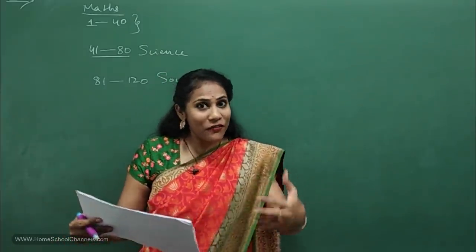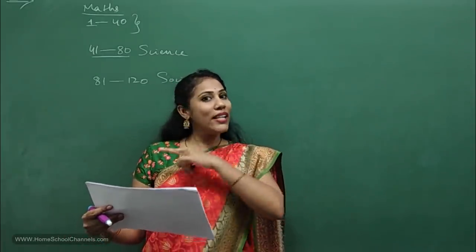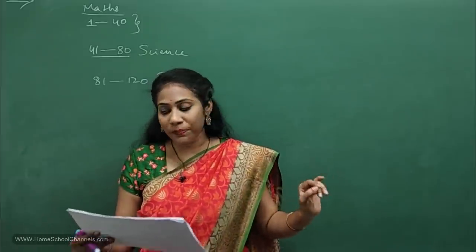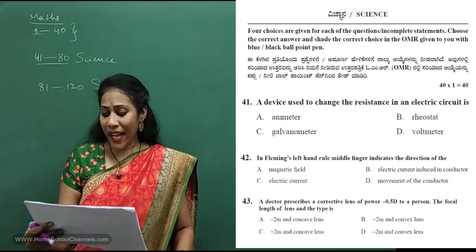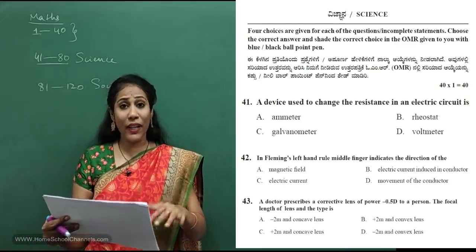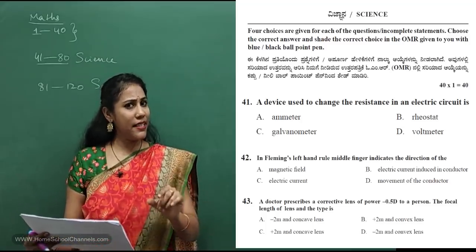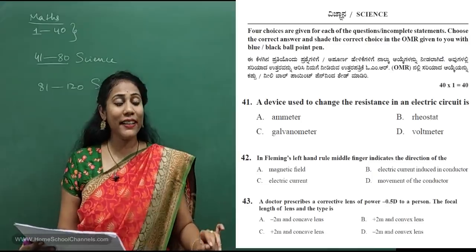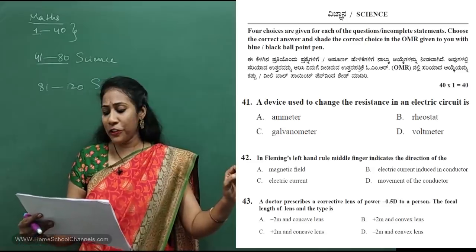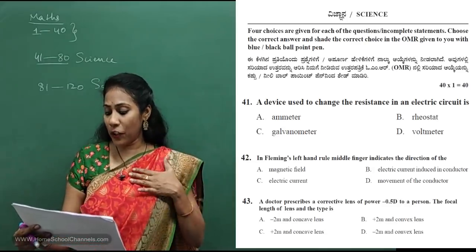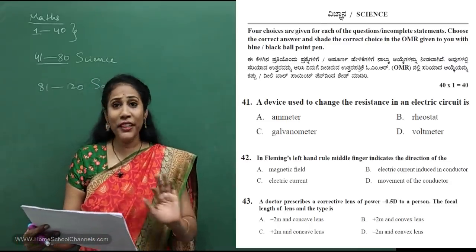The first question here means the 41st question. Science questions start from the 41st onwards, and the first questions are from the physics part. I can see the paper is quite easy if you are aware of the concepts. The one who has concept clarity can easily answer. According to me, if you are perfect with the concepts, it will take a maximum of 15 to 20 minutes. So no need to worry.